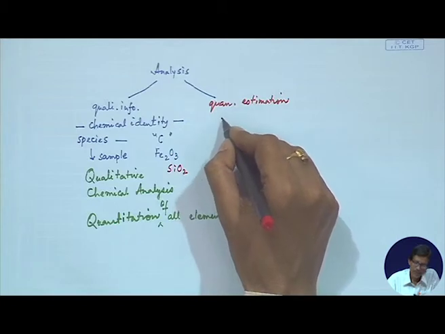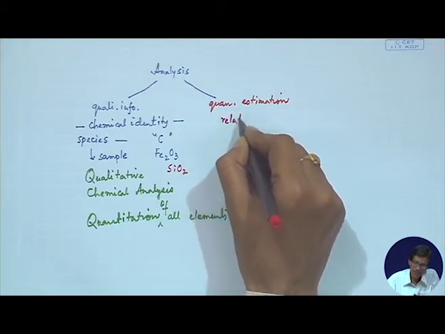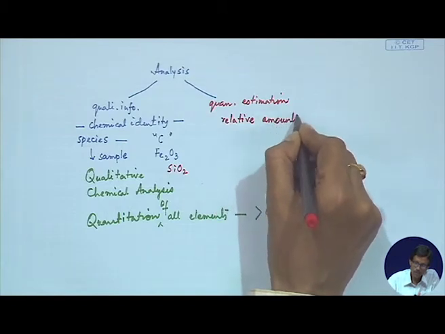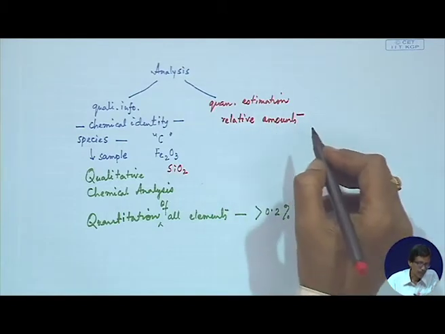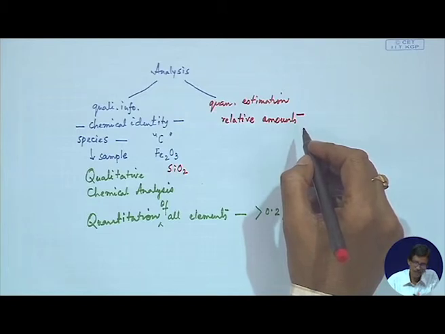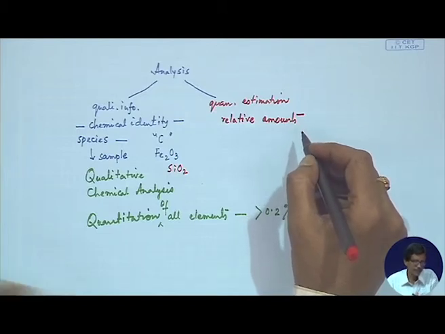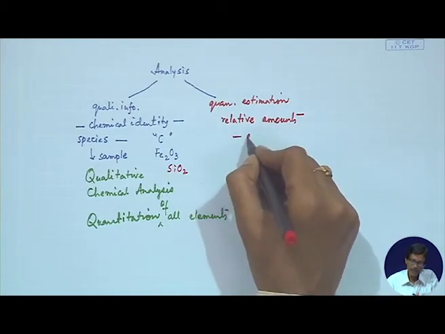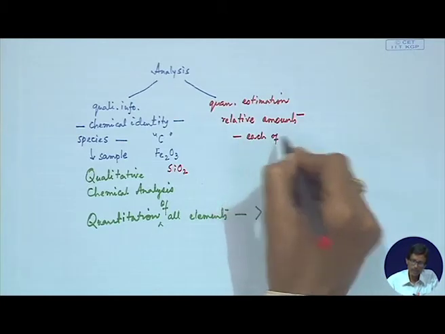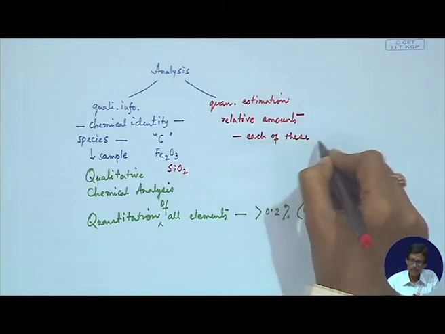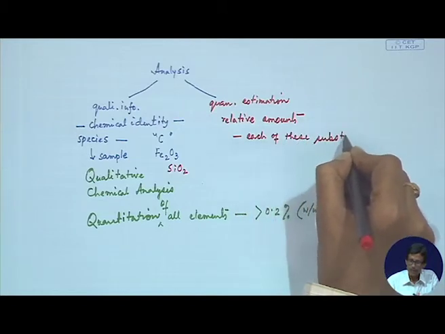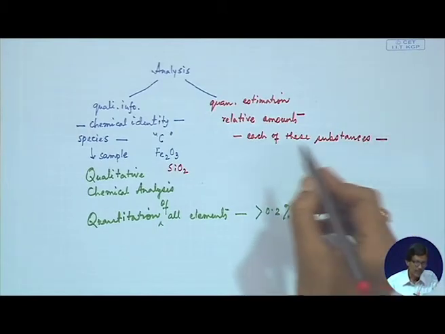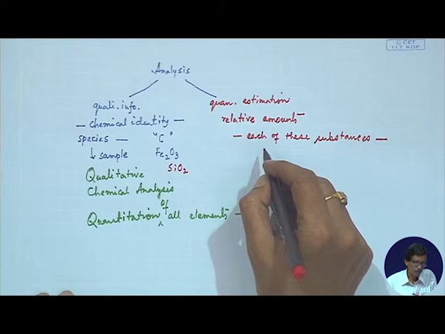So, it basically gives rise to some relative amounts also. The relative amounts of all these species basically indicate how each of these substances is present in this particular sample.